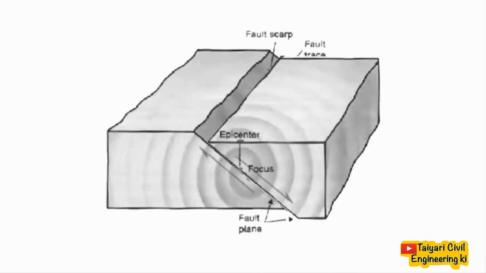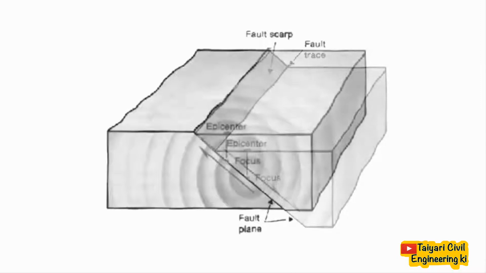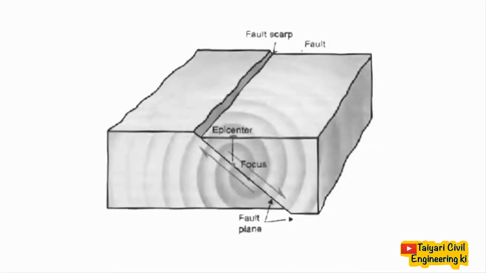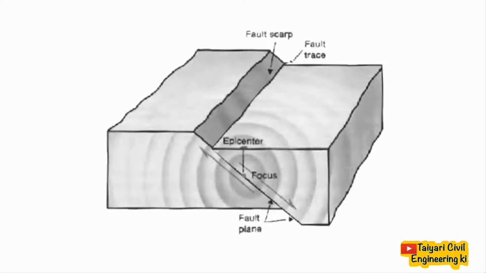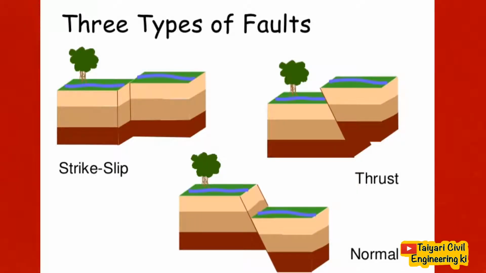Shaking of anything or everything is all based on the law of conservation of energy. The physical law describing that energy cannot be created nor destroyed, only converted from one form to another. In the case of an earthquake, kinetic energy of tectonic plate movement is converted to potential energy. When rock is no longer able to resist this energy, an earthquake happens. There are mainly three types of tectonic plate movement. One is strike slip, second is thrust, and the third is normal slip.